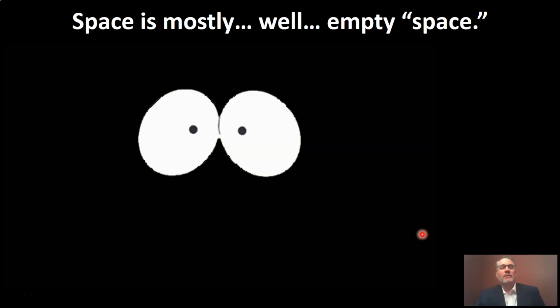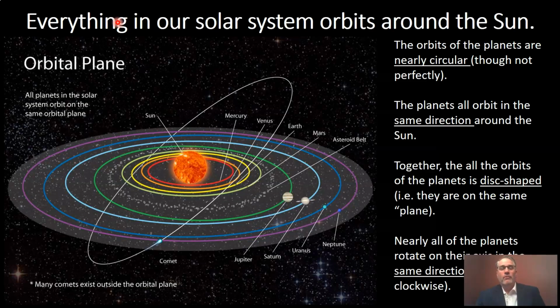Wait, what? That's a strange slide. So the point here is when we look at our solar system, most often we're focused on the things that are in it. And we draw things very close together. Because why would we not? We focus on the stuff.